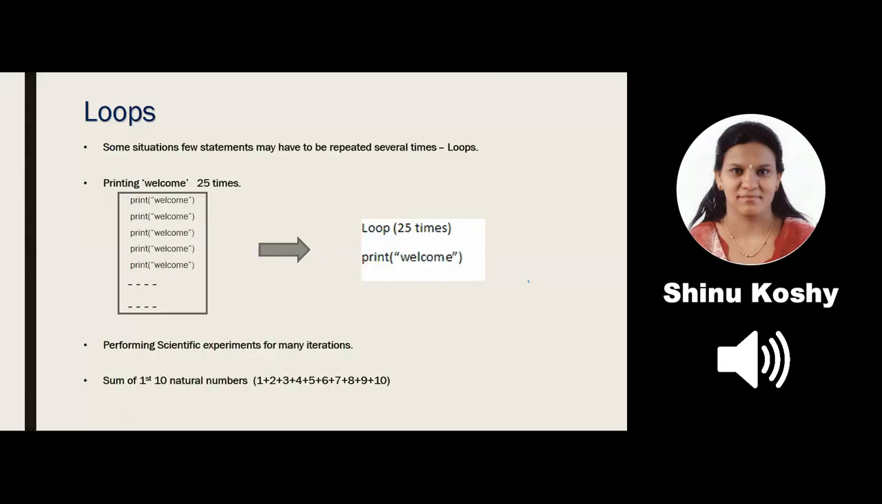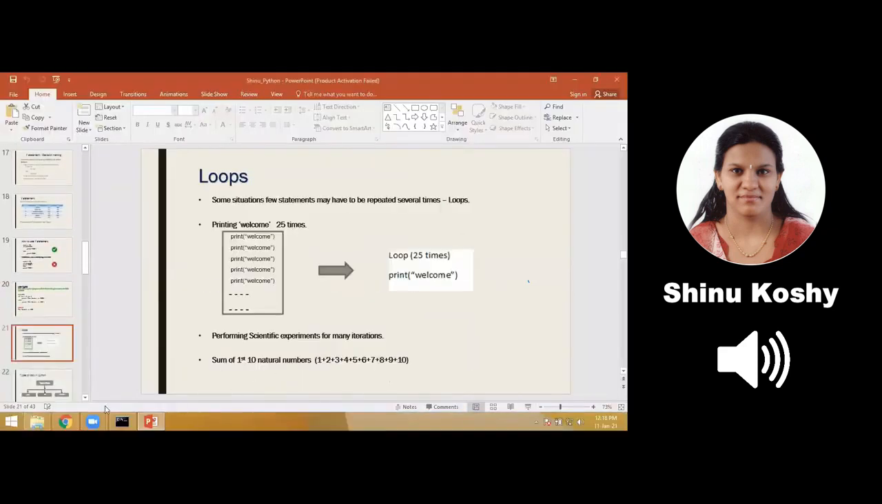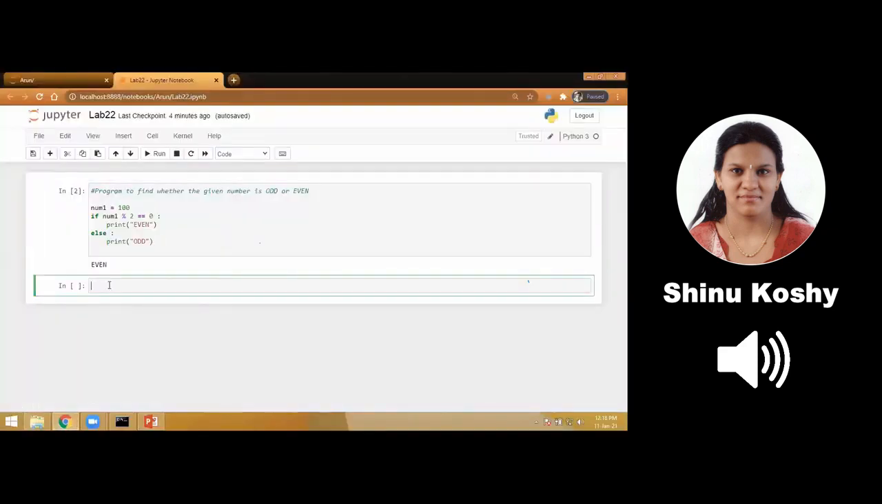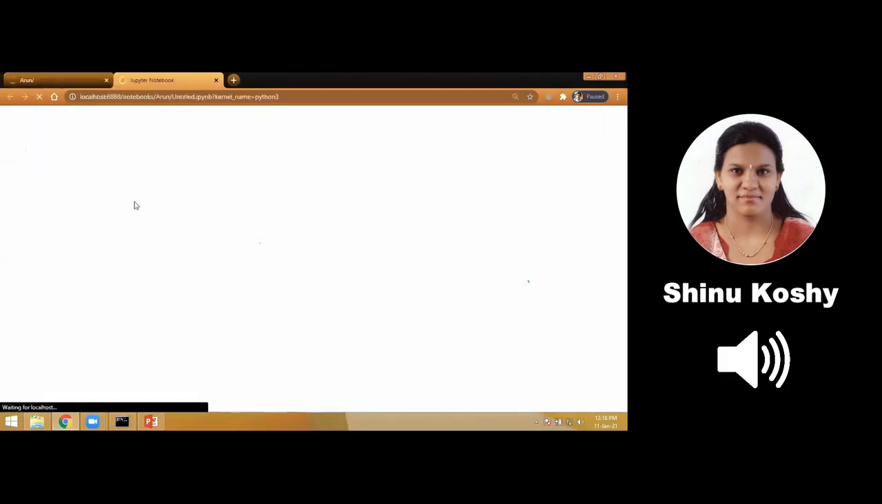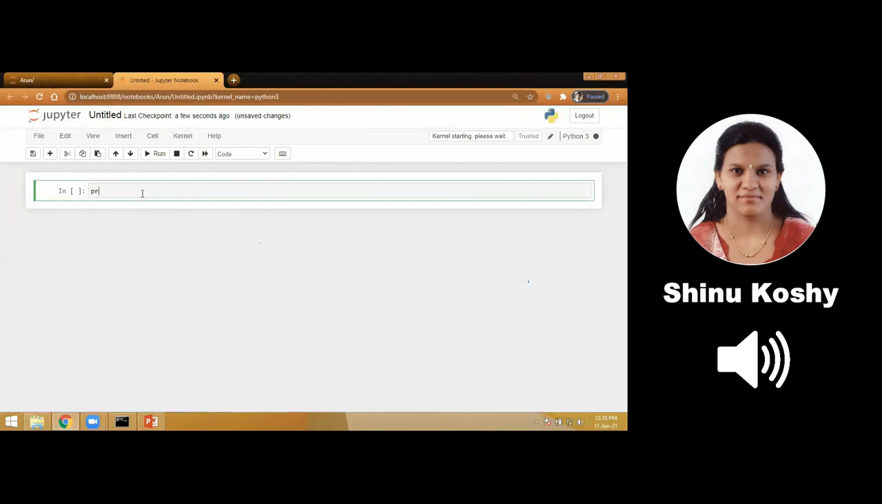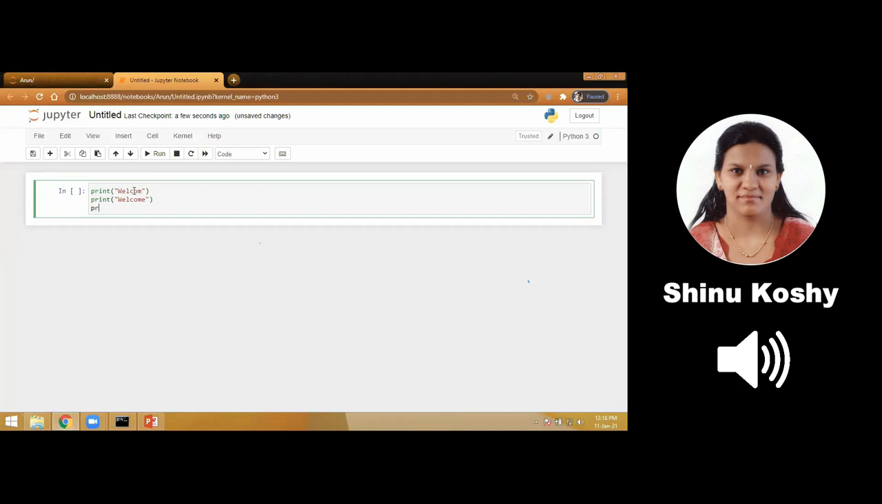Now, suppose I ask you to print welcome 3 times. With some difficulty, you will do it. Print, within bracket, welcome. Again, you will type print, within bracket, welcome. Third time, again you write print, bracket, welcome. And finally, when you finish writing the same sentence 3 times, you will get your output. What is the output? 3 times welcome has been printed.